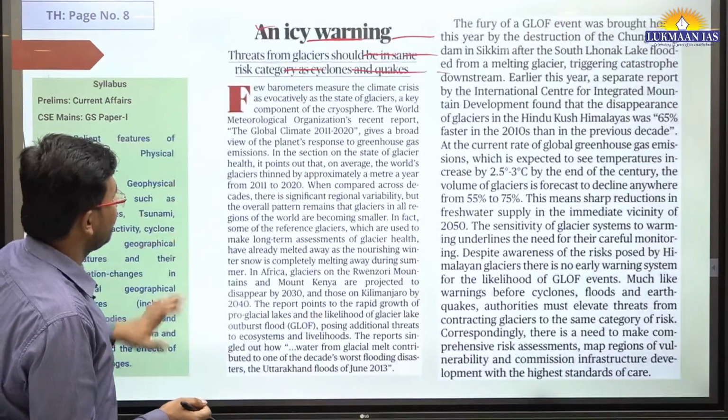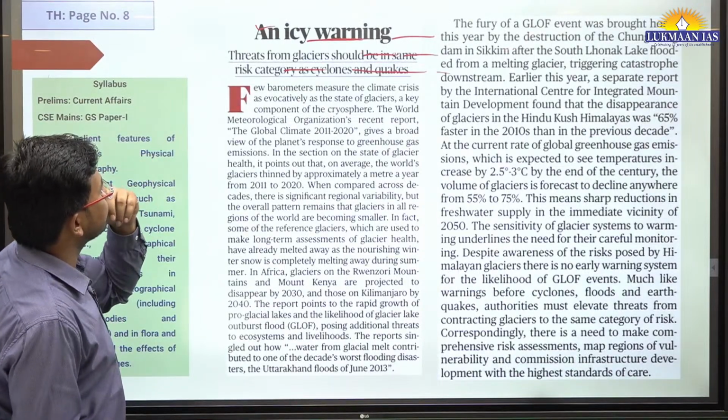Very short article. So with this, we have another article. It says an icy warning.